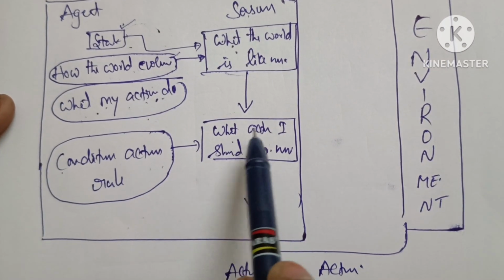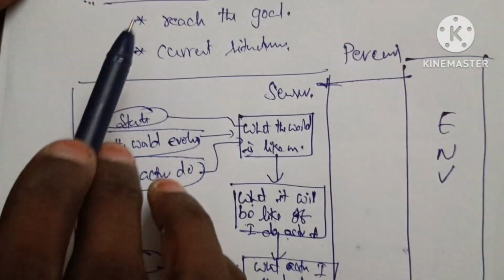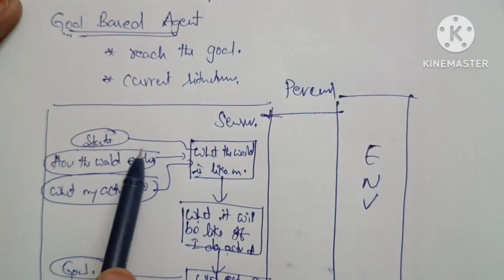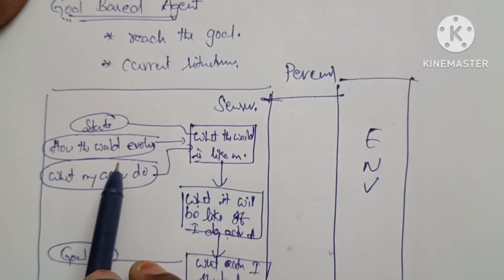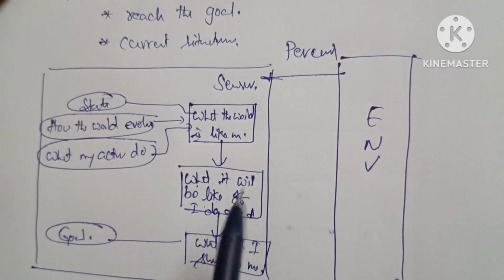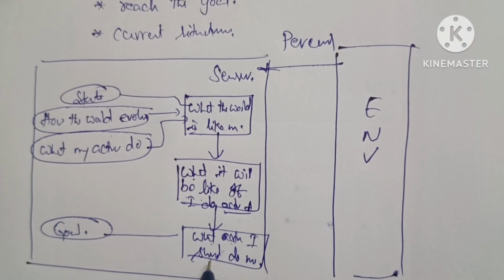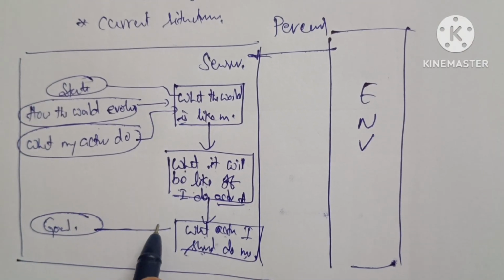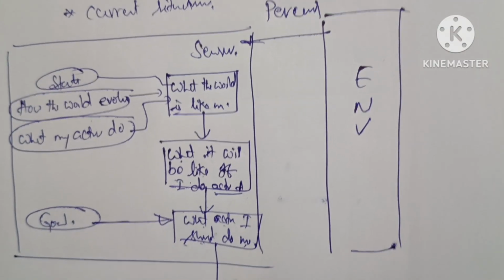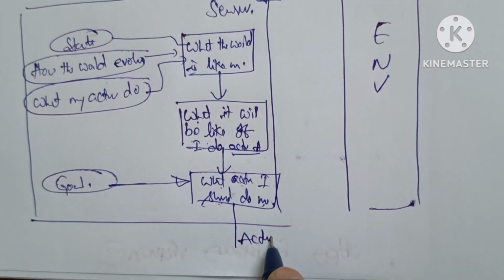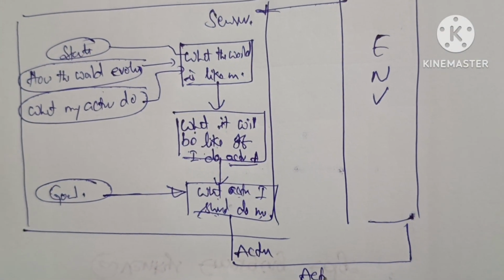But in goal based agent, based on previous situation along with what it will be in case we take this action A, then only what action should I do to reach the goal. Then we perform the action by using actuators.